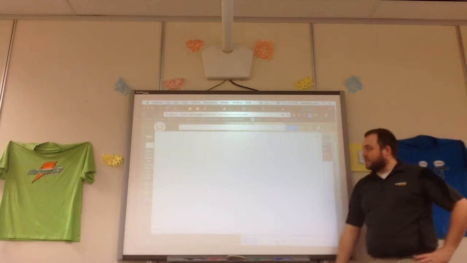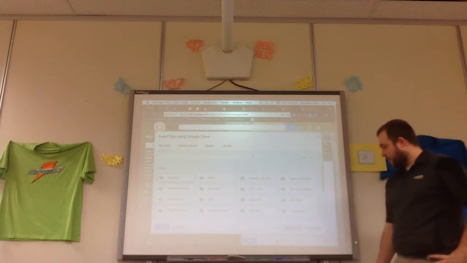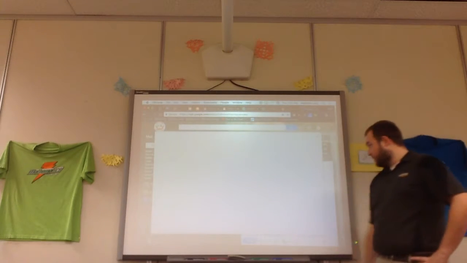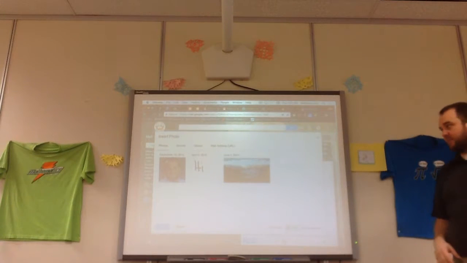You have the Google Drive symbol, which is the same idea, except maybe it's not on your desktop, it's in your Google Drive, and so you can click through your Google Drive to find a document to attach that way. You have the image, which is basically the same thing, but it just brings up images from your Google Drive that you can use.